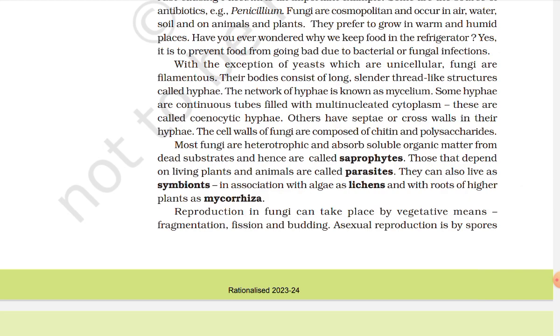Most fungi are heterotrophic and absorb soluble organic matter from dead substrates, and hence are called saprophytes. Those that depend on living plants and animals are called parasites. They can also live as symbionts, in association with algae as lichens and with roots of higher plants as mycorrhiza.